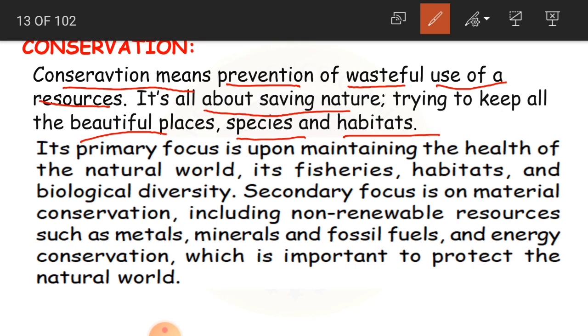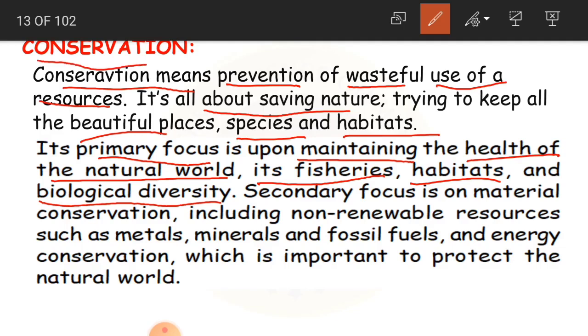Okay, children? Its primary focus is upon maintaining the health of the natural world, its fisheries, habitats and biological diversities. What is the primary focus? The main focus of conservation is maintaining the health of the natural world.